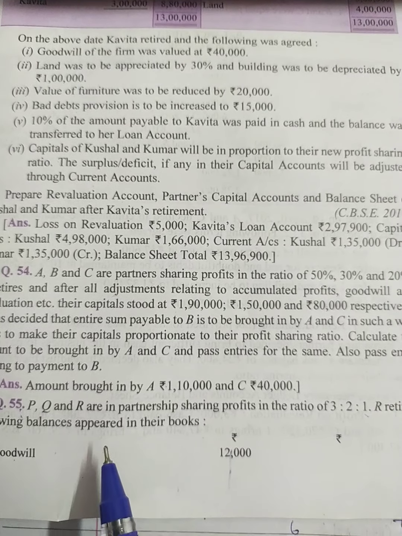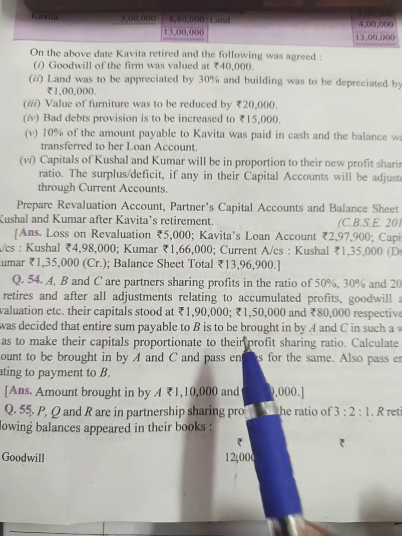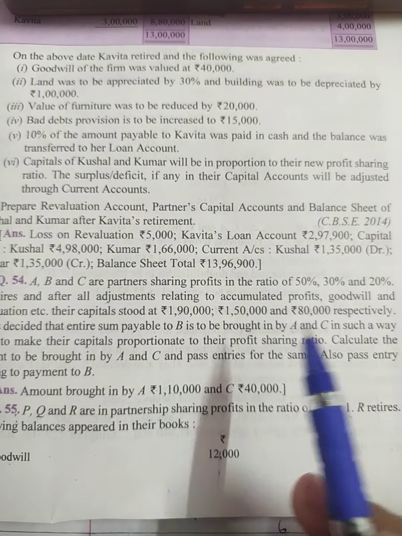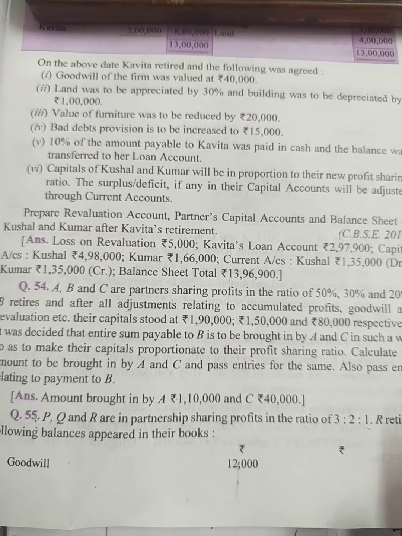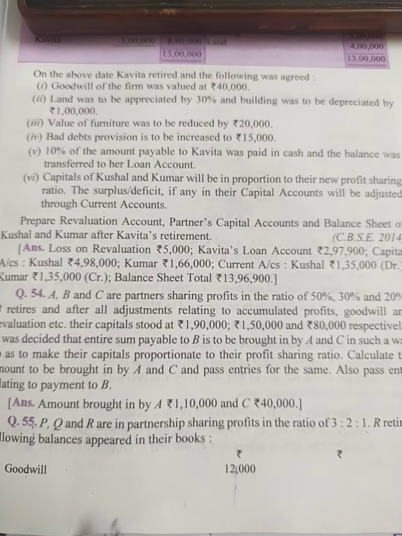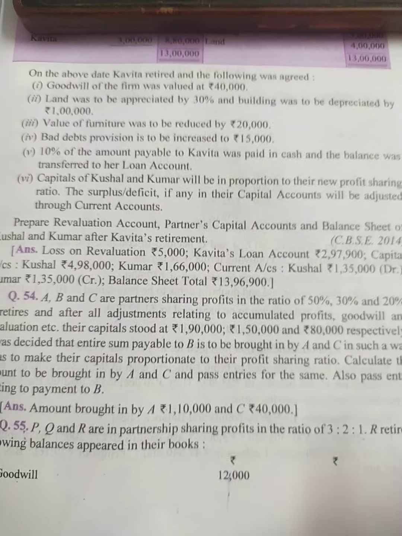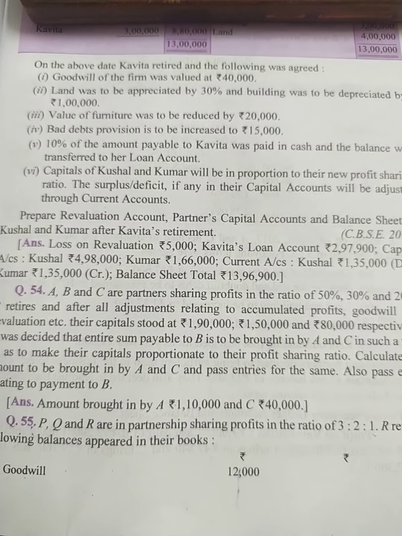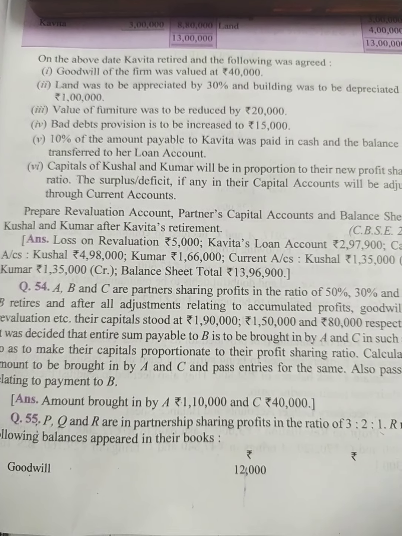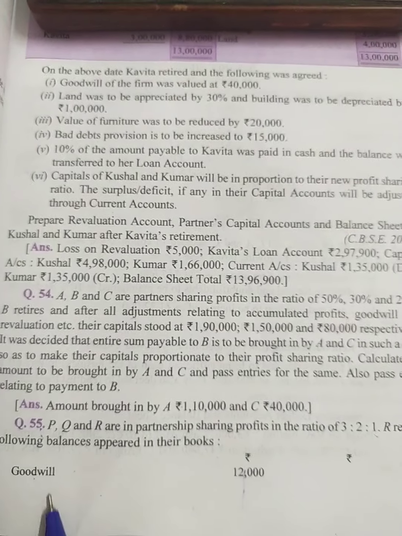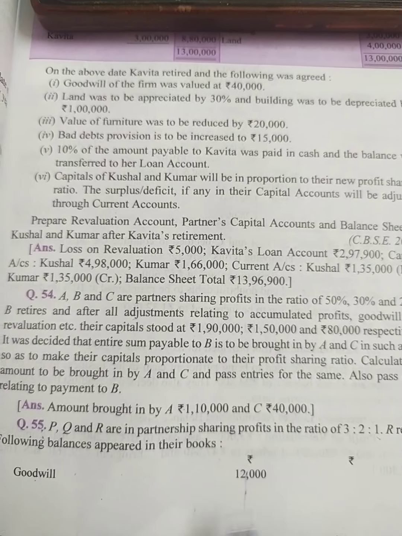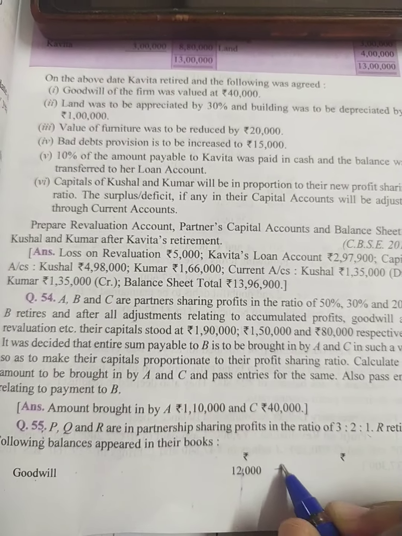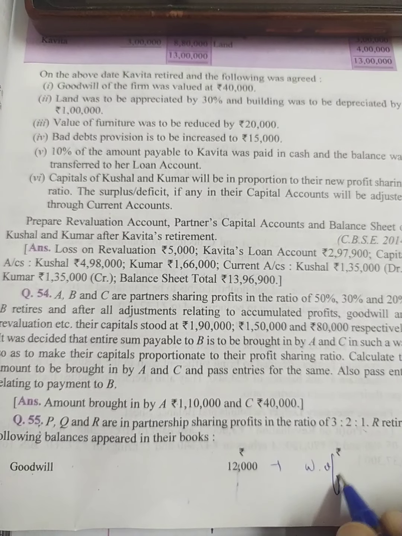So पिछले क्वेश्चन में हमें जो कैपिटल मिली थी that was the capital which was after all the adjustments, but in this question we need to do the adjustment and after that we can calculate our capital. So we have goodwill on the asset side, so this goodwill should be written off.